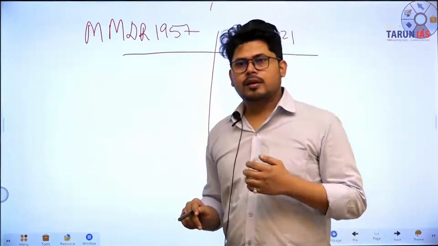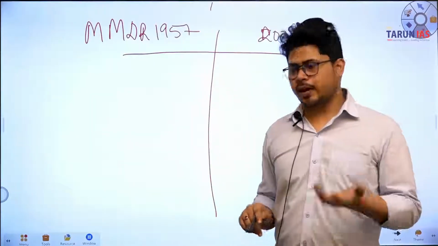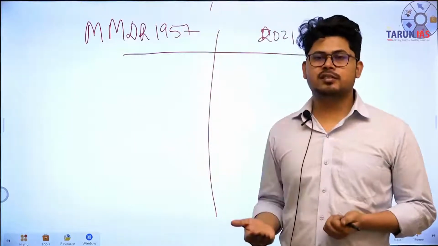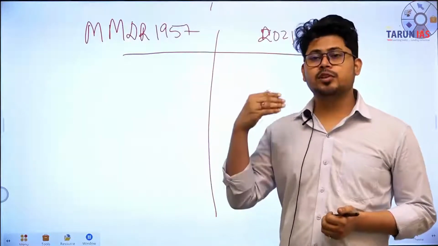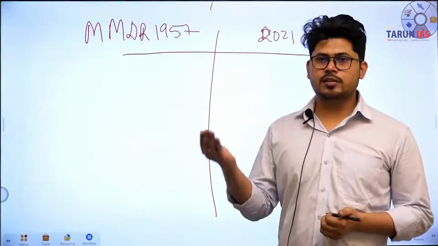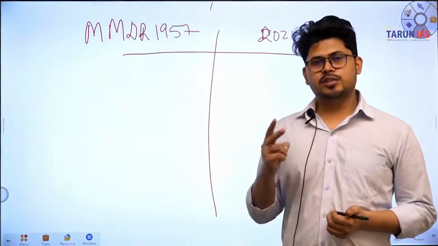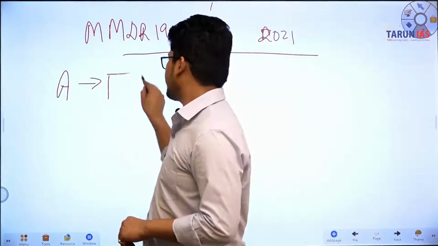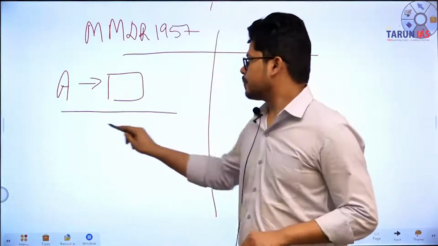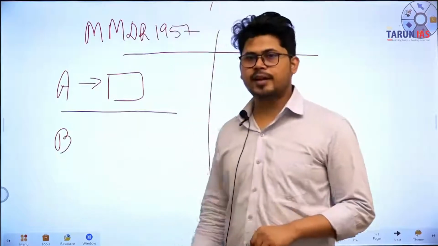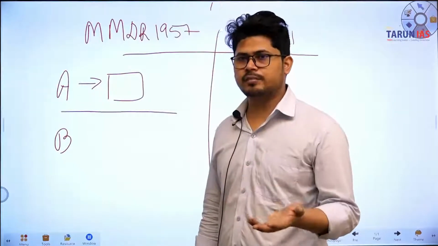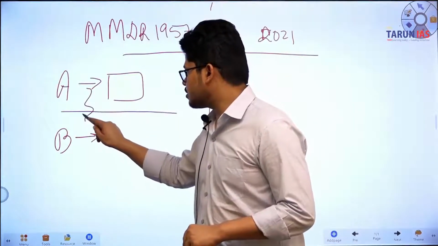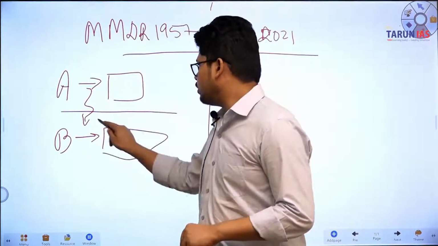For example, if the mining license of a company expires, in that case MMDR stipulated that the statutory clearances that the older company had were to be transferred to the newer company, the company which has now got the license for mining, for a stipulated period of 2 years. For example, A was the original company that was mining. Now its license has expired. Now B applied for the license of mining and B got the license for mining from the Ministry of Mines. But now this company also gets all the statutory clearances of the earlier company transferred for 2 years.